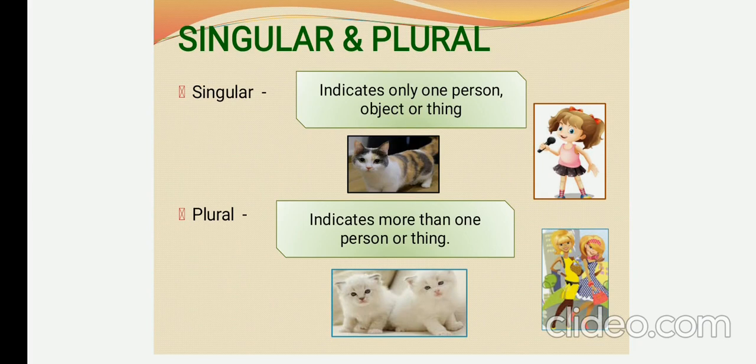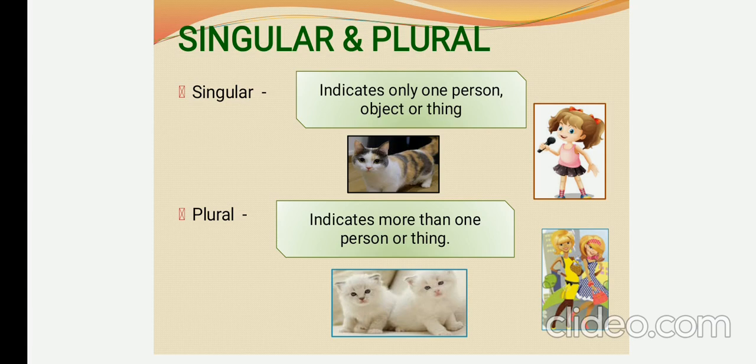Let us see the definition for singular noun and plural noun. Singular noun is nothing but it indicates only one person, object or thing. See the example or picture images given below. A cat, a girl. It begins with indefinite article. A cat, a girl, a boy, a house, a table, a chair. So singular noun always takes an indefinite article and it doesn't have any s or es at the end of singular noun.